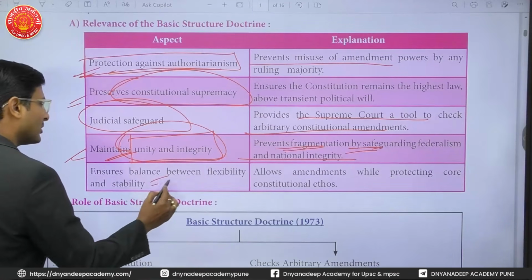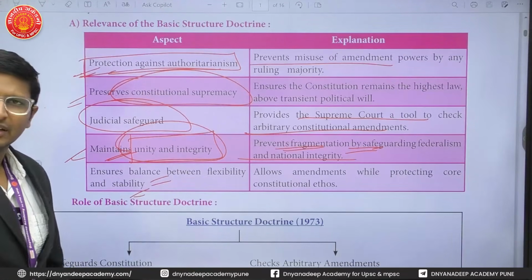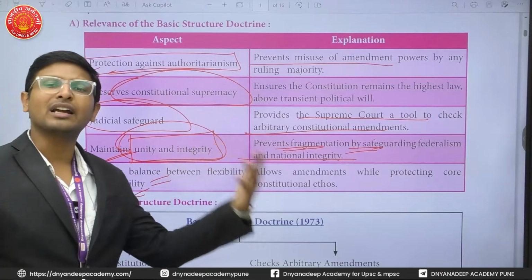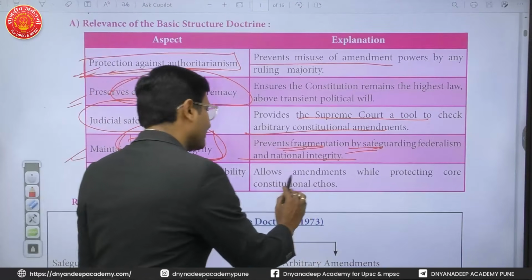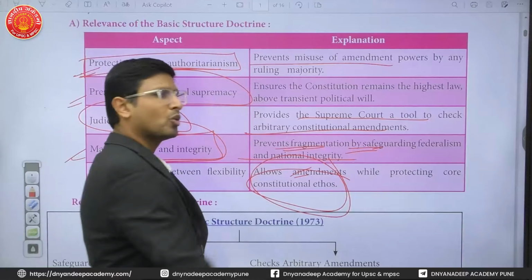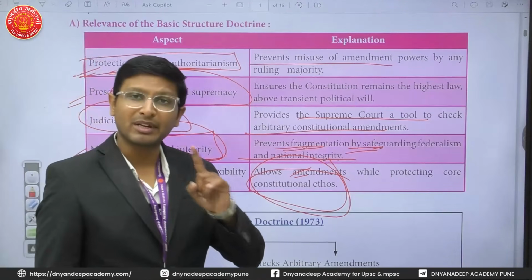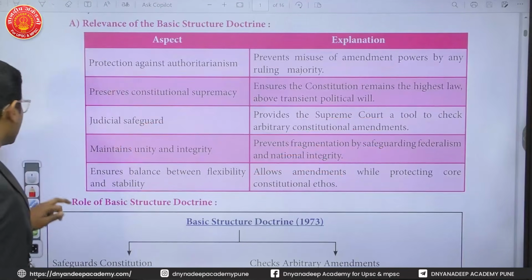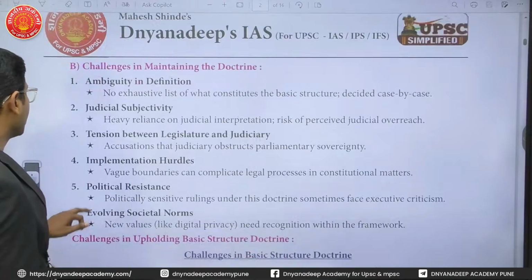It ensures the balance between flexibility and stability. Basic structure does not mean that amendments are not allowed. Of course they are allowed, but the core constitutional ethos will also be protected and will never be harmed. That is why the basic structure is particularly significant.